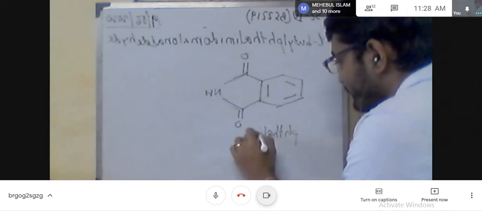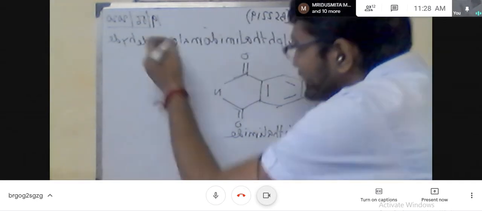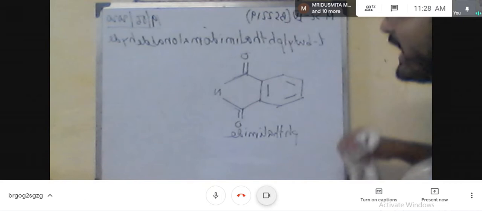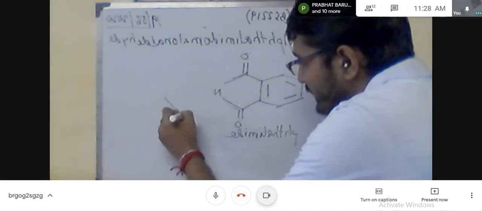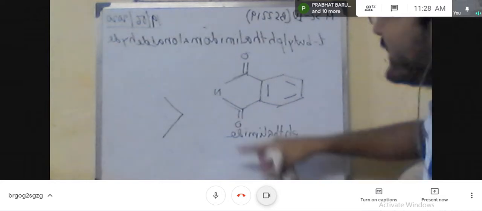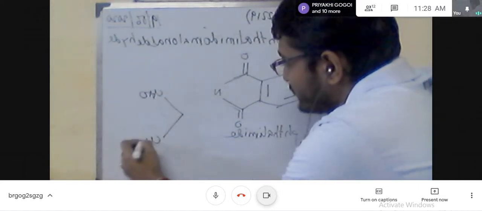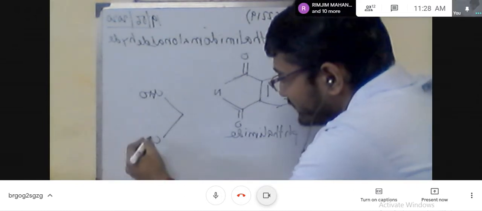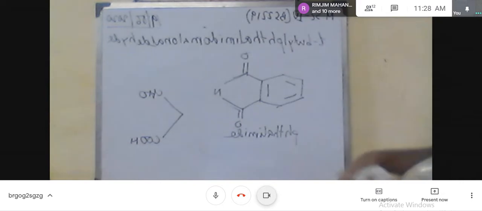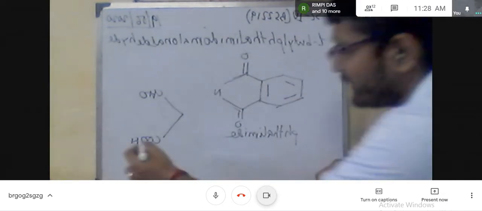phthalimide. Now what is malonaldehyde? You know malonic acid or malonaldehyde. Basically this is the active methylene compound, with CHO groups. This is the malonaldehyde, that means malonic acid and aldehyde both are contained here.